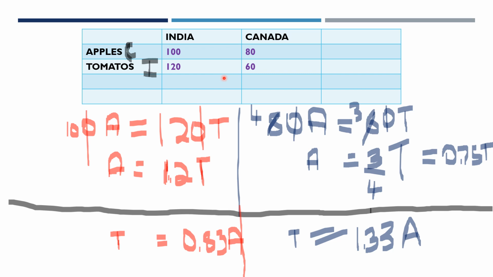Now let's keep it aside and look at this theory, which is called comparative advantage theory. In comparative advantage theory, we're saying let's not put the burden entirely on one country to produce both goods.